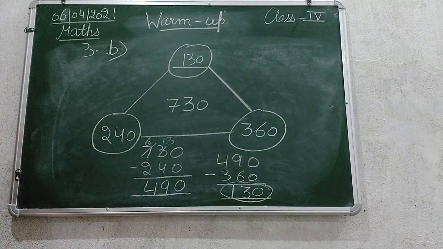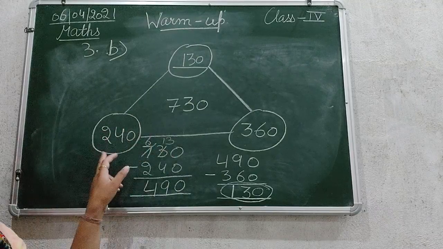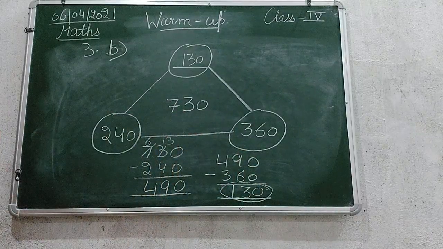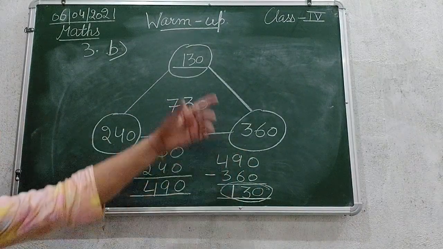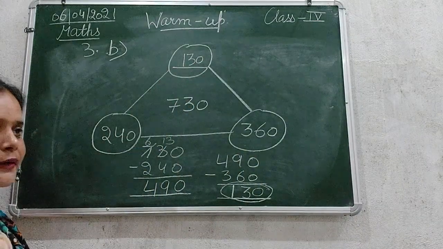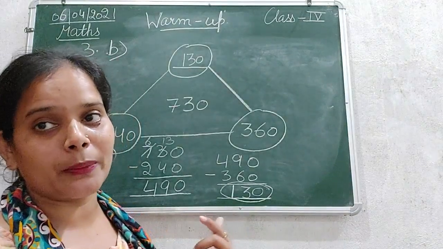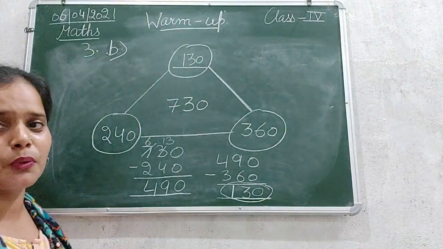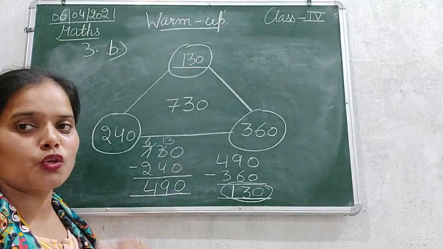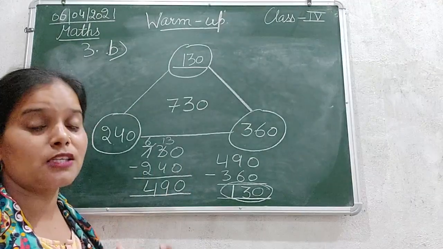The answer is 130. तो मैंने इसमें क्या मेथड फॉलो किया? So I have subtracted turn by turn the one number and then the other number from the total. Okay, so this is how we have calculated the missing number that we need to write in the circle. Clear? Chaliye, so there is another method to calculate this simple question. Okay, so both are very simple ones, so you need not do such a big calculation here. So you can use any method, whichever you think is easy for you.